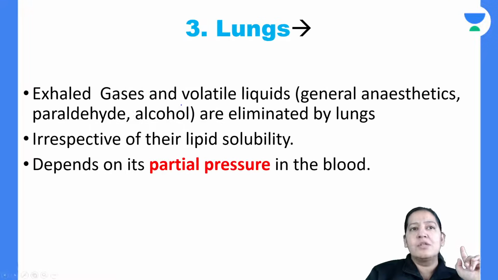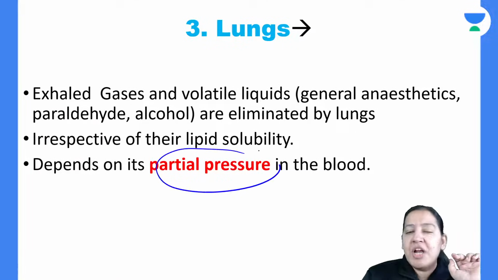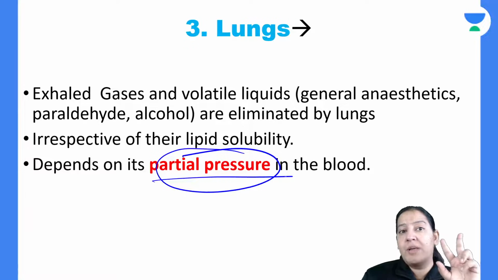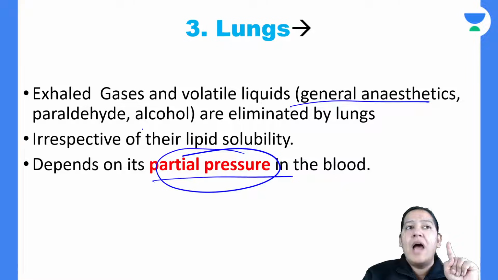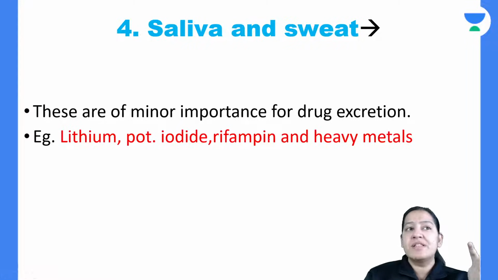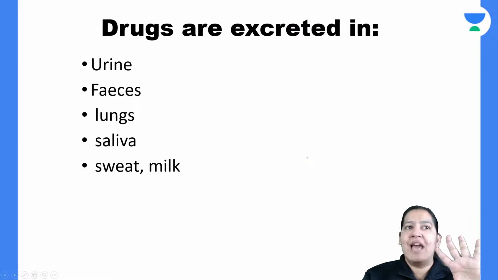Let me come to lungs. Which drugs are excreted in lungs? The drugs which are gaseous and have a partial pressure in the blood. It doesn't depend on the concentration of the drug in the blood; it depends on the partial pressure. Some general anesthetic drugs and alcohol are excreted by lungs. Which drugs are excreted via saliva? Only 3-4 drugs: lithium, iodine, rifampicin, and some heavy metals are excreted via saliva and sweat.